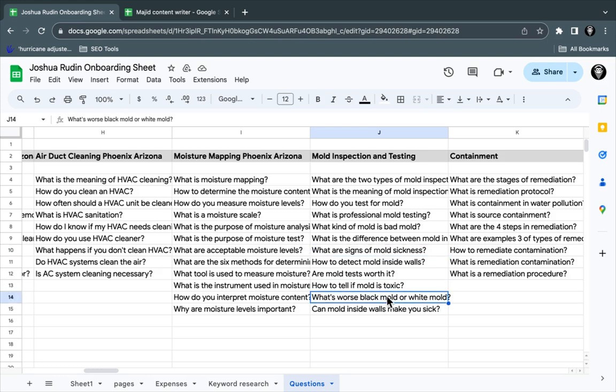And then what's worse, black mold or white mold? Just to show you the basic idea of grouping these up into one topic, several questions that talk about the same topic, I would probably put that in the what are signs of mold sickness article. Although it could also go in the mold testing article, but we'll go into this in another video. This is just the main keyword for the service page.